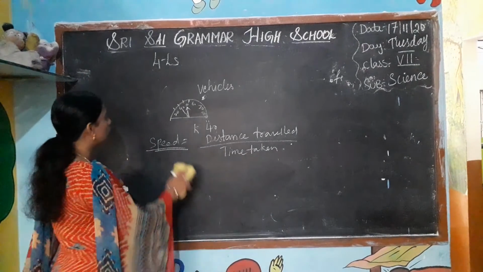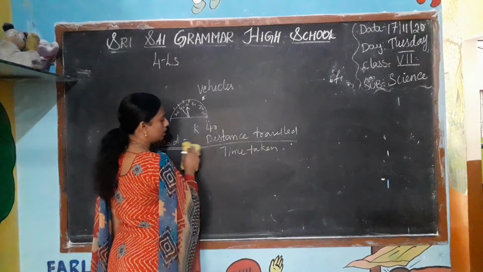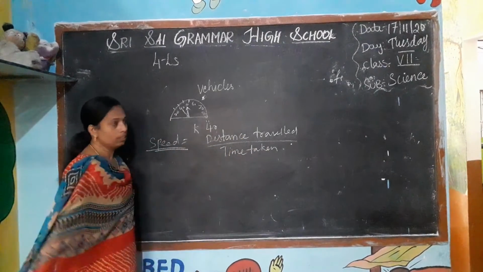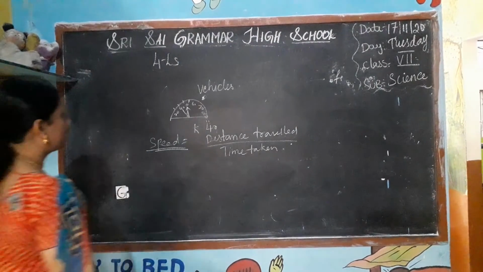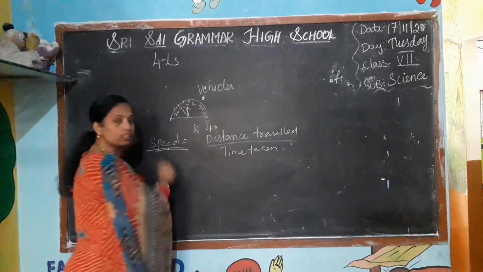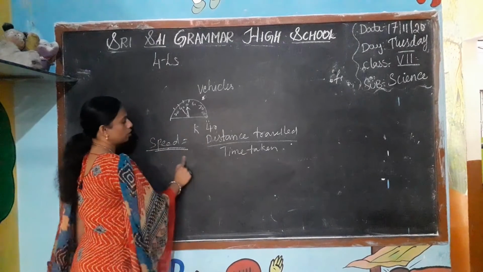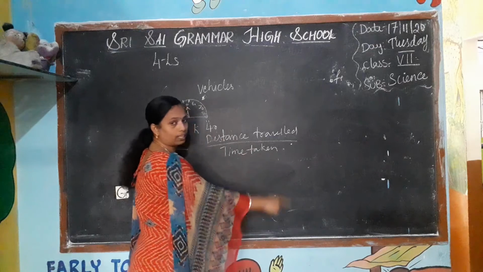If they give only the speed and not the distance, using this we are able to find the distance, the time, and also the speed. Learn this formula: speed is equal to distance traveled by an object by time taken.